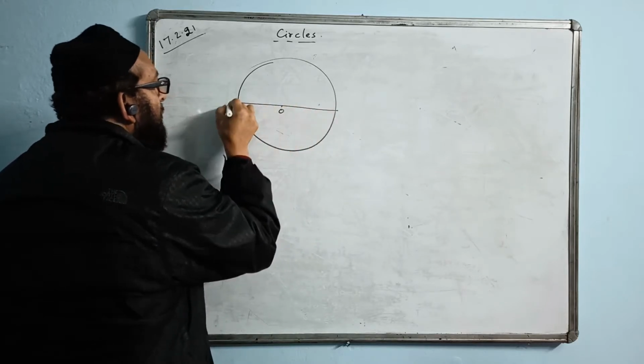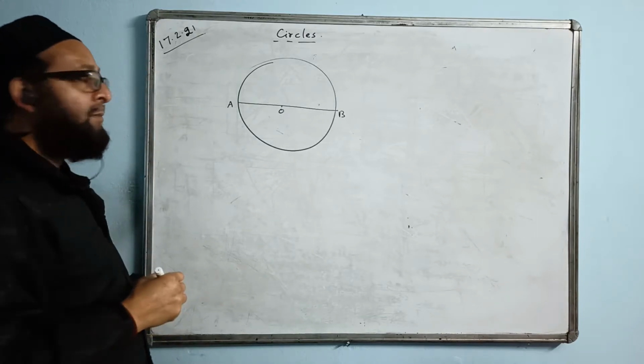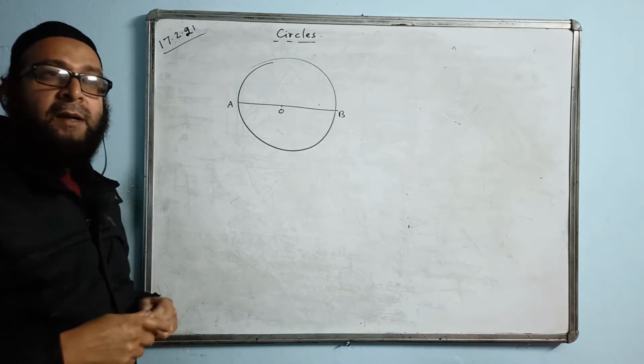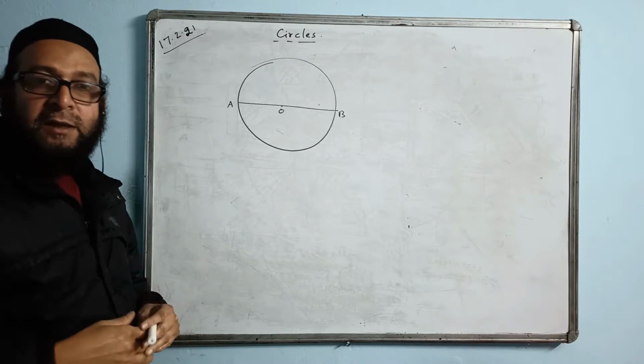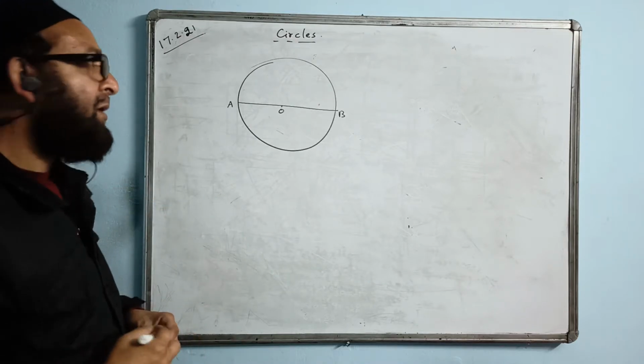This line is passing through, so definitely AB will be the diameter. AB is the diameter. A diameter makes an angle of 90 degrees at the circumference.